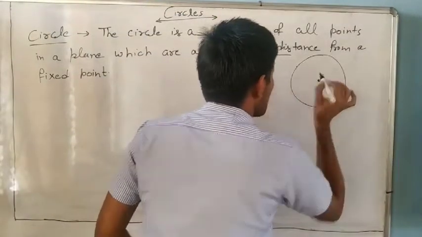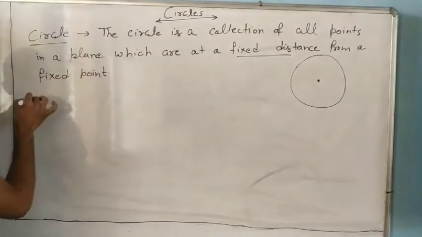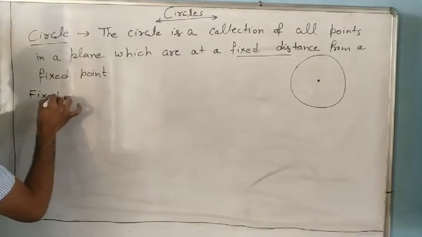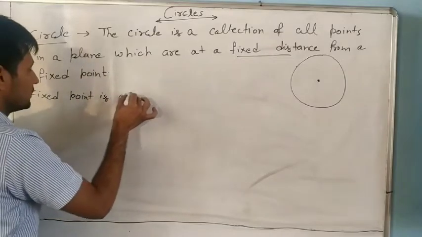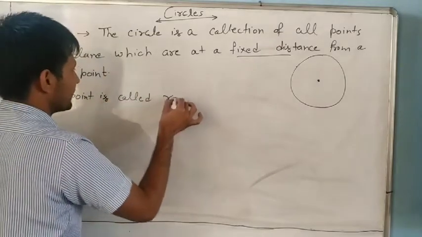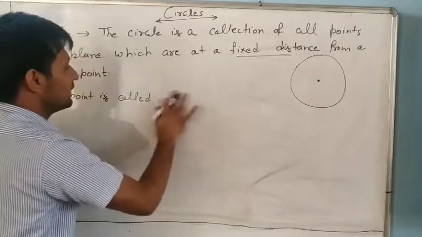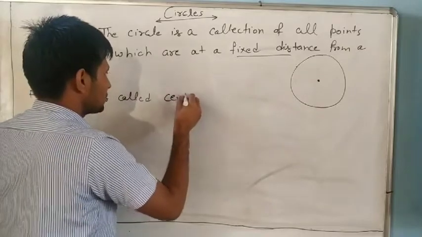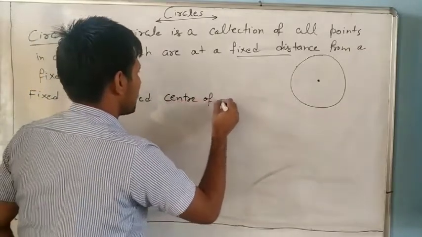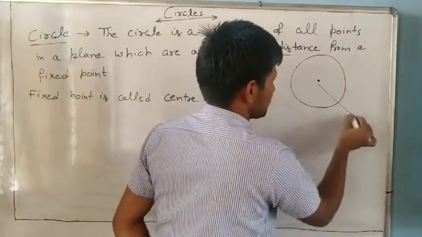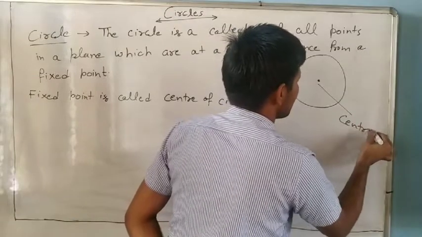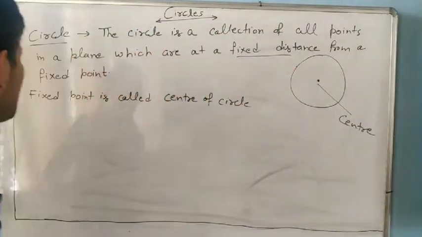So you can write: the fixed point is called the center of a circle. Center, understand?